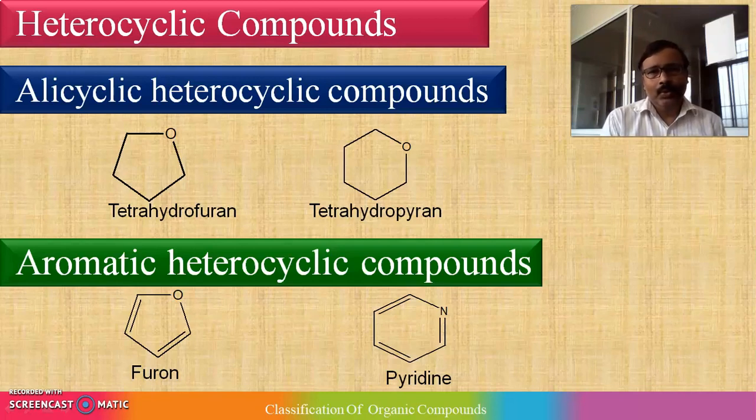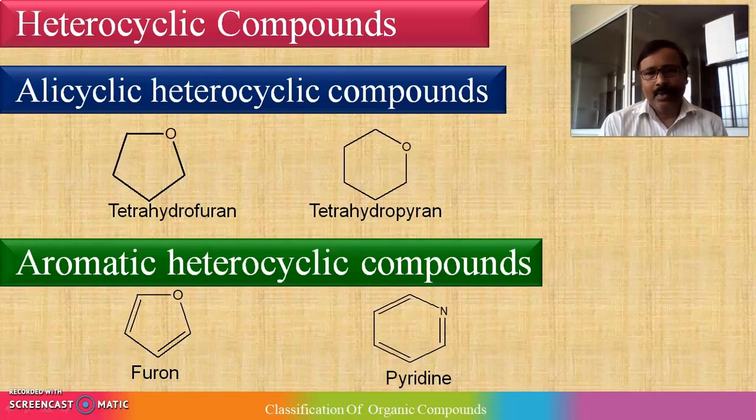Here again two categories. One is alicyclic. It means cyclic, aliphatic in nature, which contains single bonds. The example is tetrahydrofuran. It is a 5-membered ring which contains oxygen as a heteroatom. So the compound name is tetrahydrofuran.